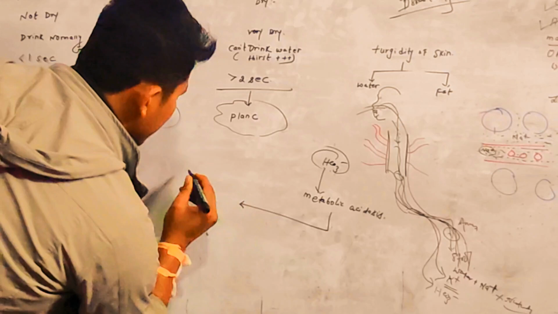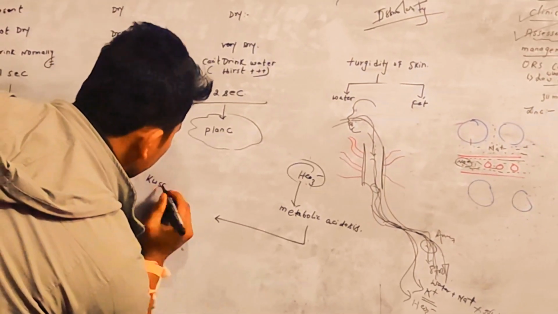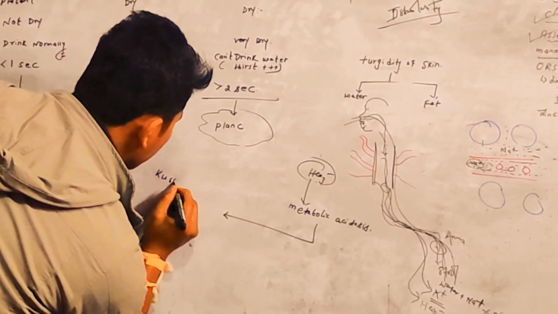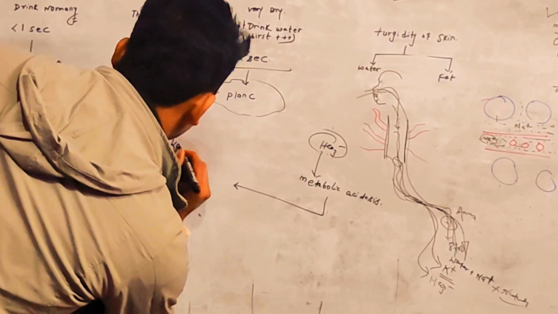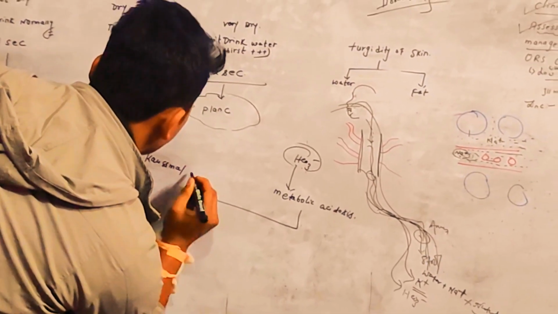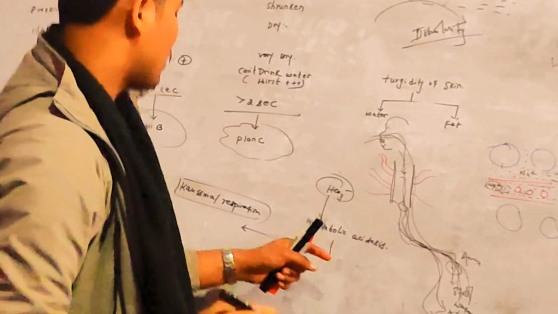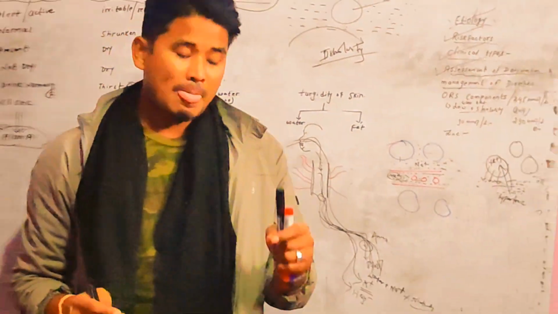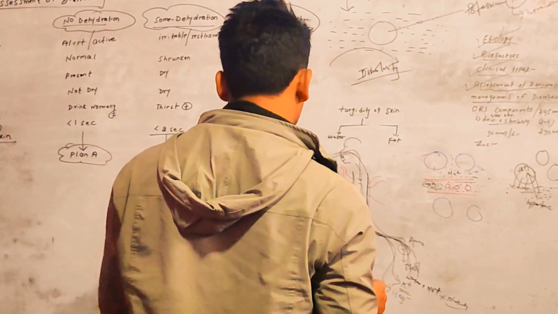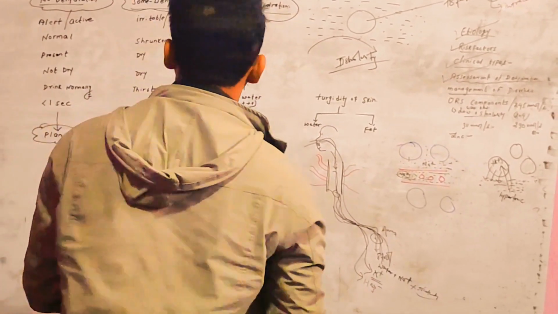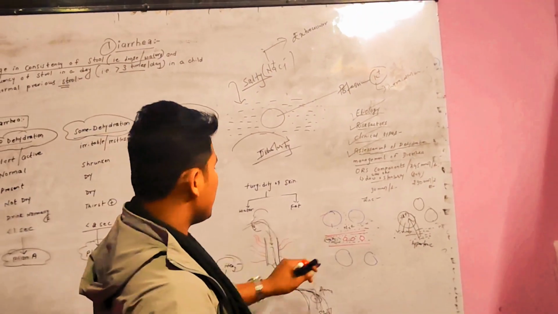In order to compensate for that metabolic acidosis, there will be respiratory compensation, and there will be Kussmaul breathing or respiration. So because of metabolic acidosis, there will be Kussmaul respiration, that is fast and deep breathing. These are the presentations and symptoms in case of diarrhea. This is how the pathophysiology takes place.